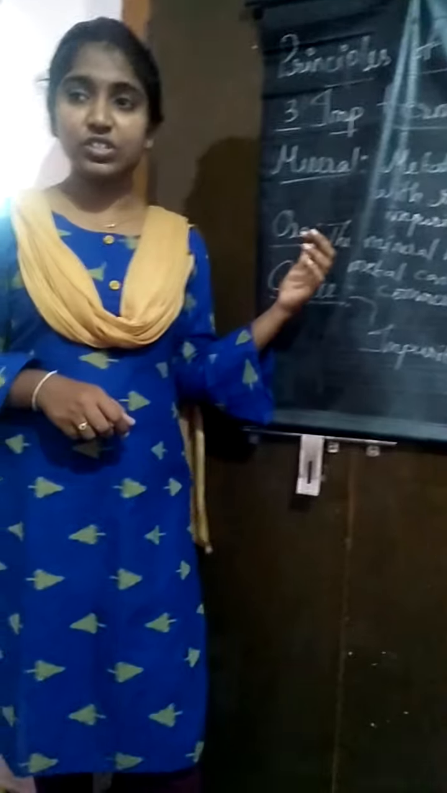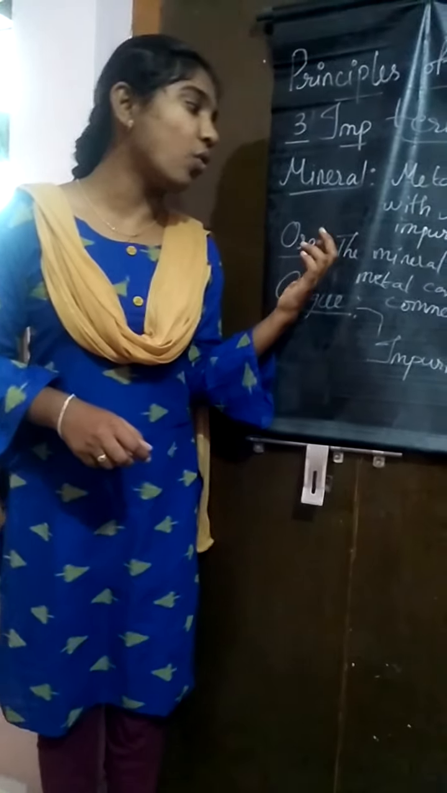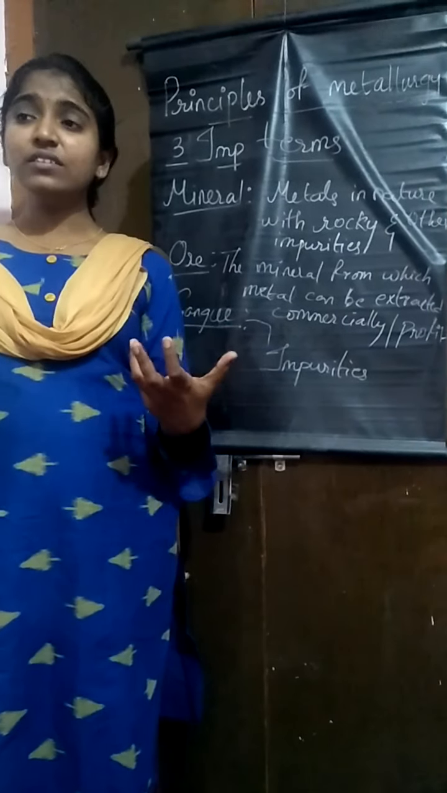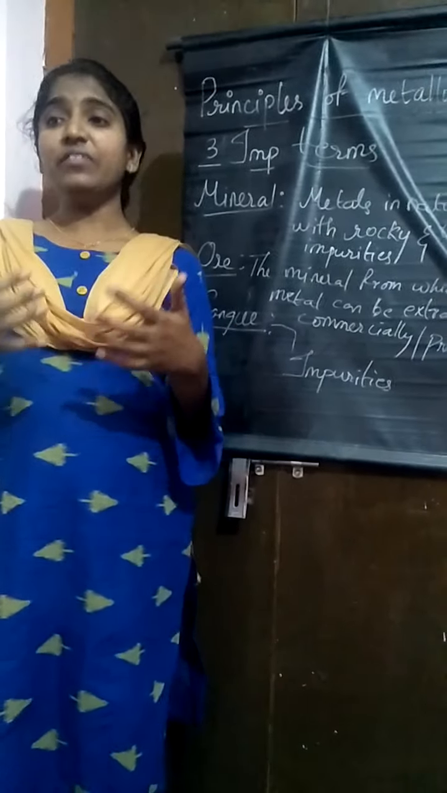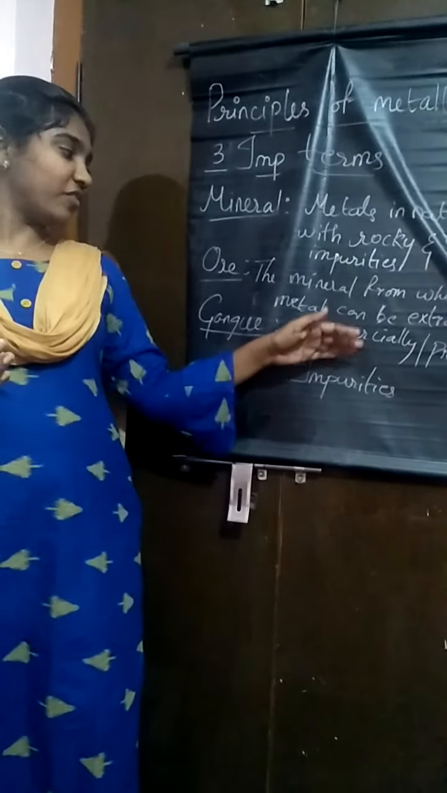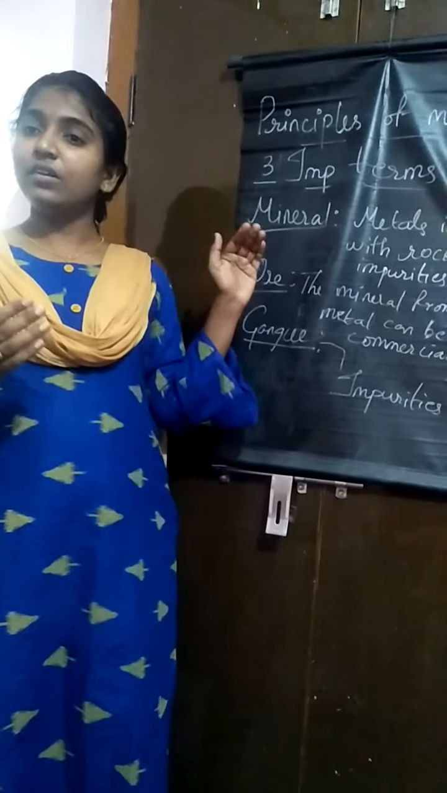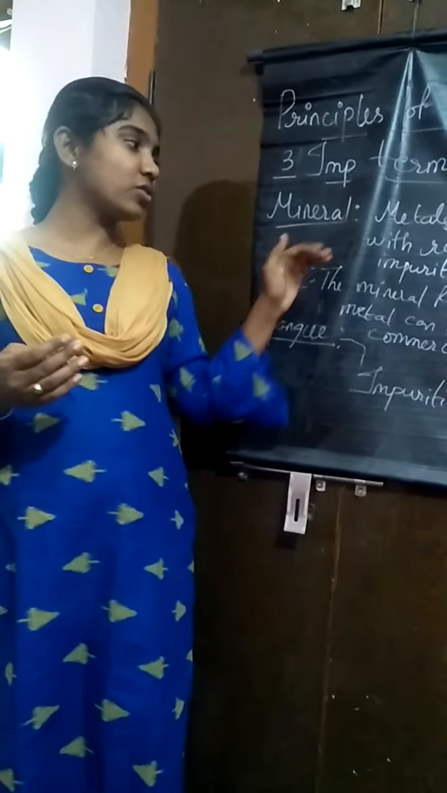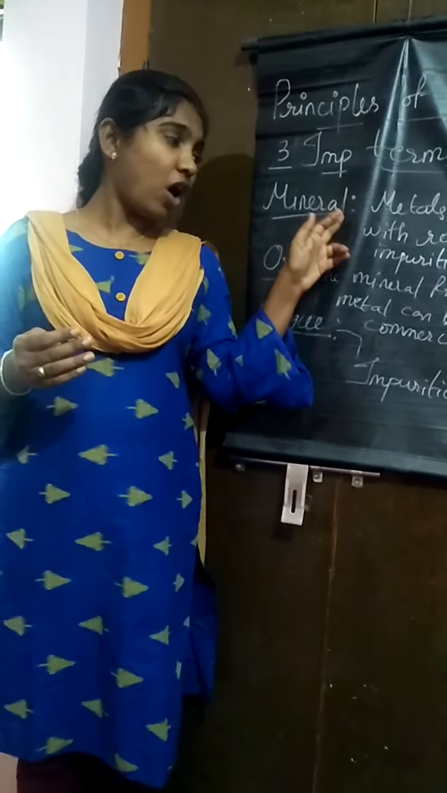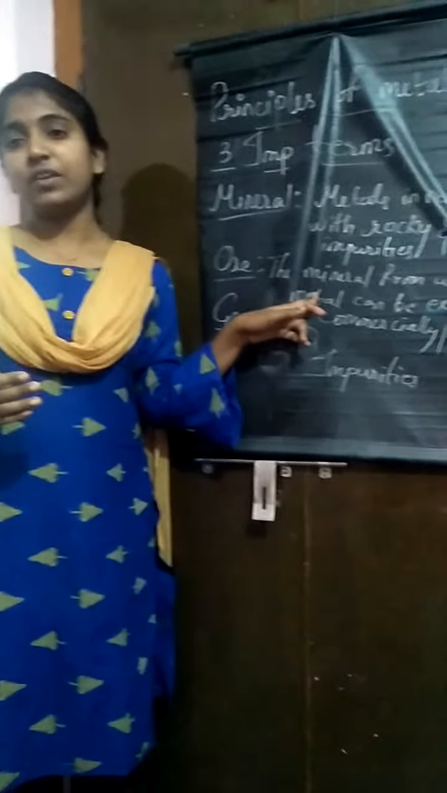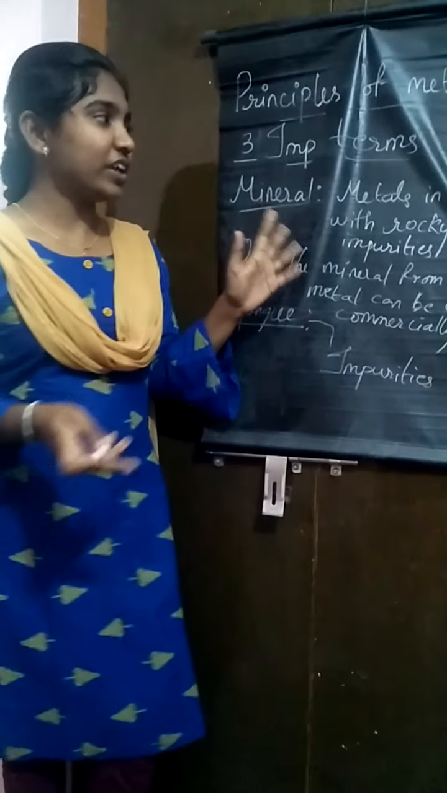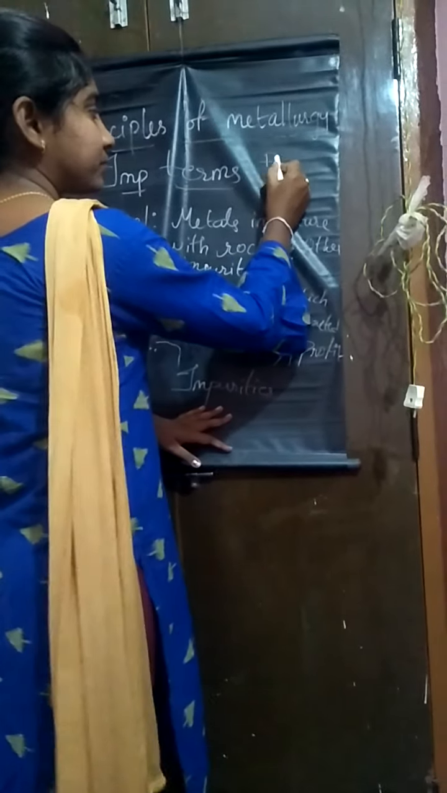Okay, and the next term which you have to know is ore. Ore is nothing but the mineral from which the metal can be extracted commercially. We are going to extract the metal with profit. Profitably, we are extracting the metal from that mineral, so it will become an ore. So here the important statement you have to remember is all minerals cannot become ores, whereas all ores are minerals only. Which means that here, if I take an example of iron metal.